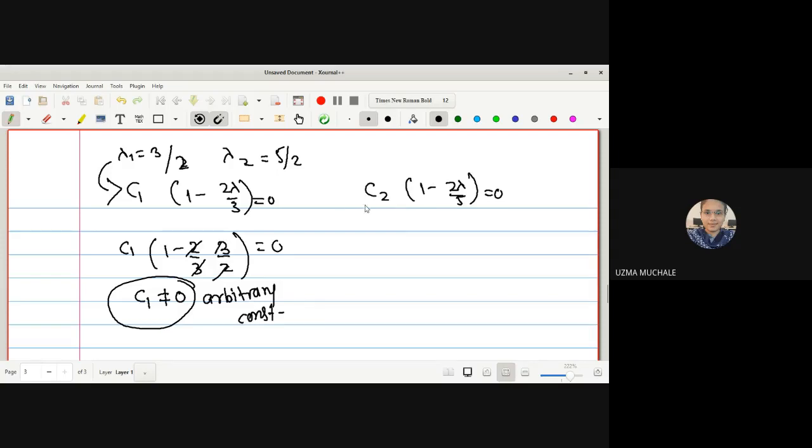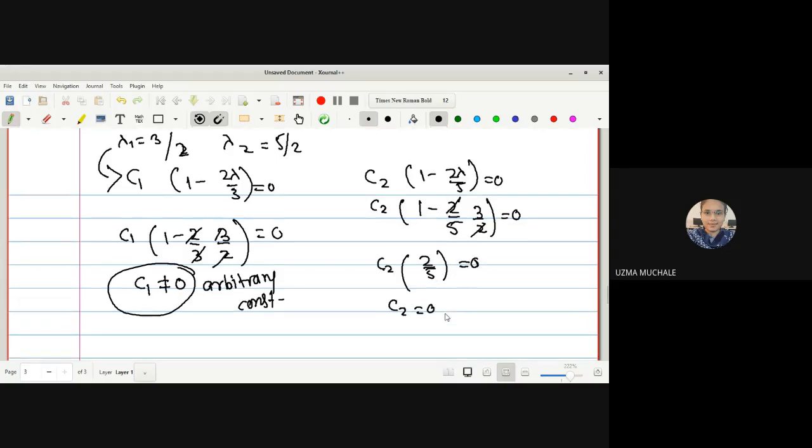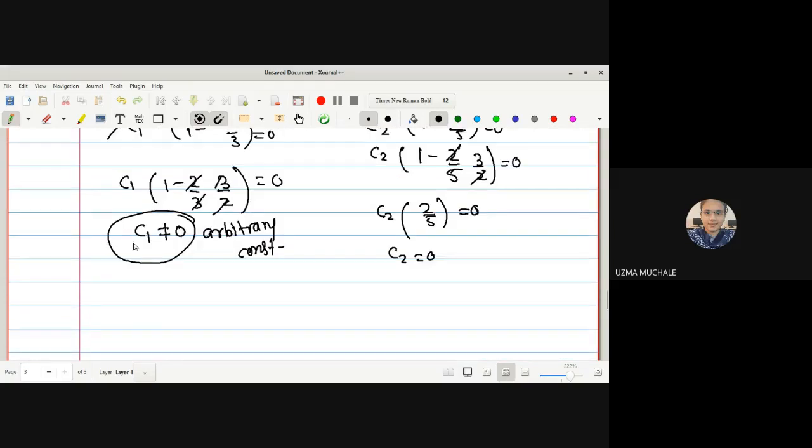Similarly, after putting the value of lambda 1 here, which is 3 by 2, these get cancelled and we have 5 minus 3, which is nothing but 2 upon 5. So if this term equals 0, 2 upon 5 is obviously not equal to 0, we get C2 equal to 0.